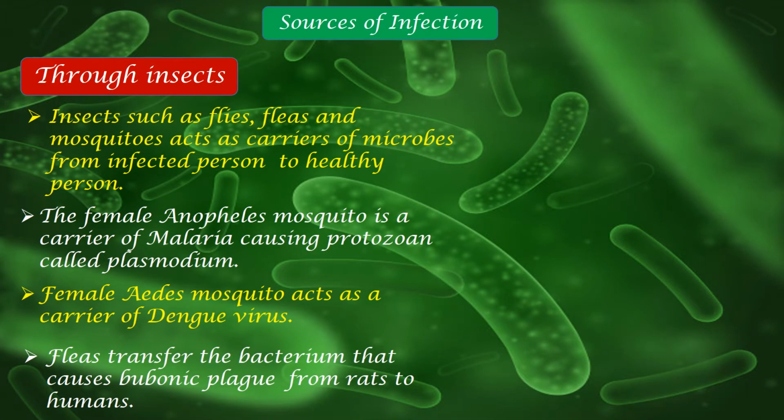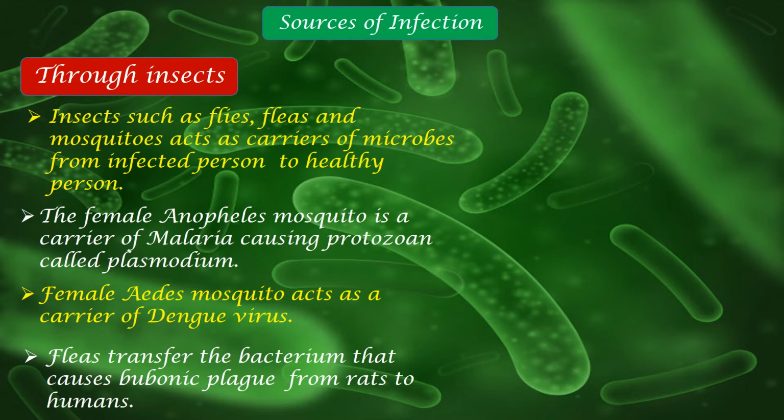The next source of infection is through insects. So these things are discussed there in your book, and certain things are not discussed in your book. So it is better to have a reference of this particular content, whatever I have discussed. Okay. So through insects. So here let us see what are the points given.